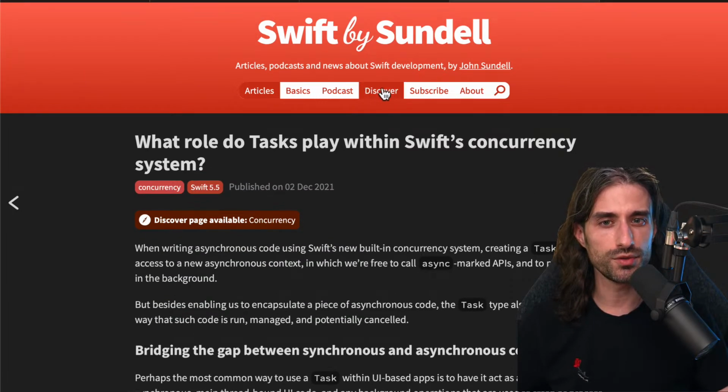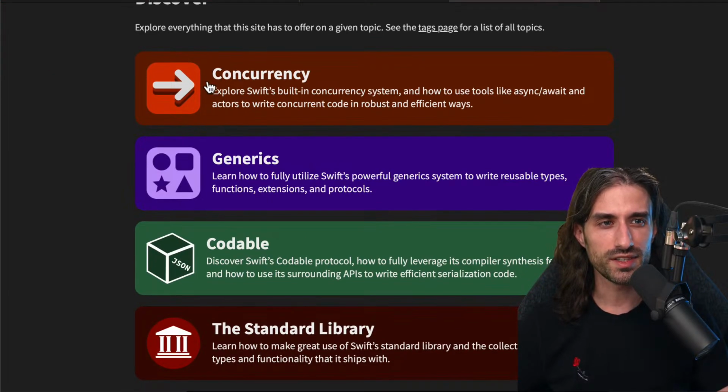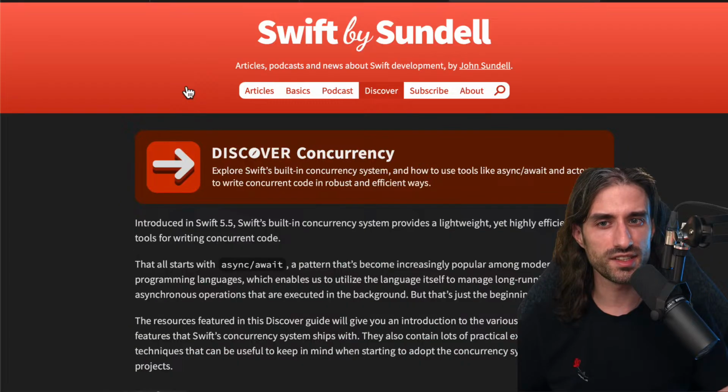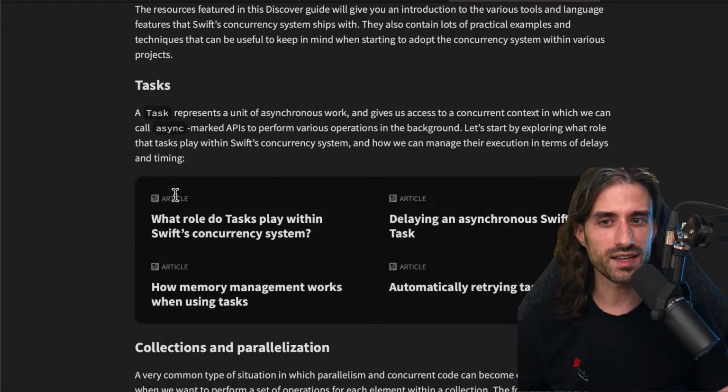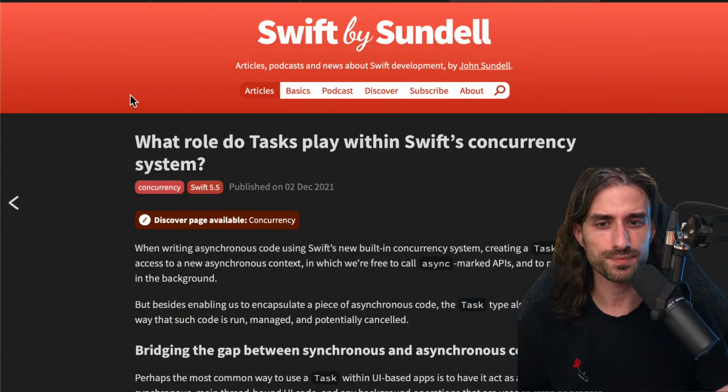I would especially recommend the Discover page. Let me show you, where it gathers articles, for instance, about concurrency, but there are explanations, and it gives the articles in a good sense of progression. So it's not just a list of links, it's really kind of a guide, and I can really recommend that you check it out.